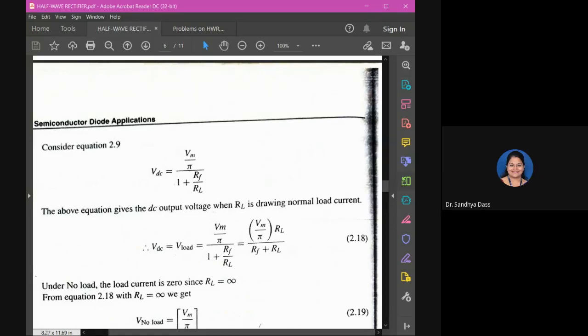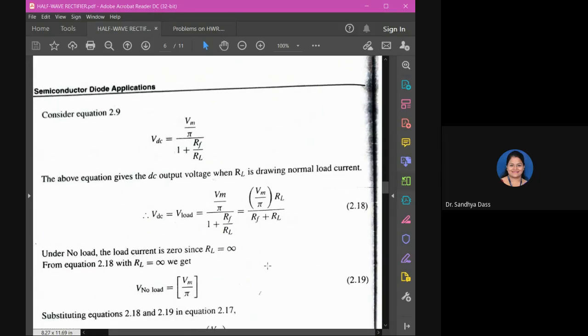For VDC, that is V load, substituting Vm by pi by 1 plus Rf by RL, rearranging things there, take an LCM, all right, rearranging things.